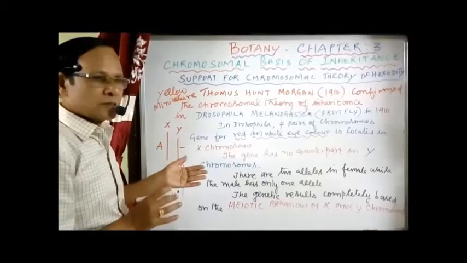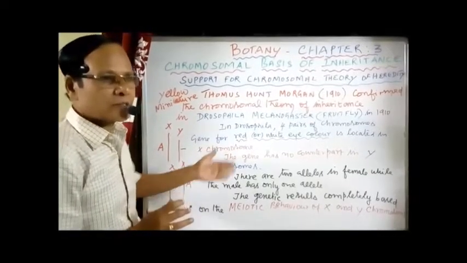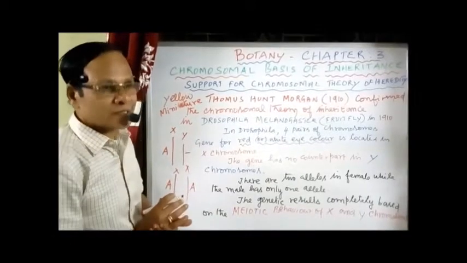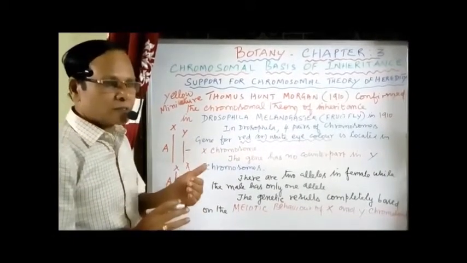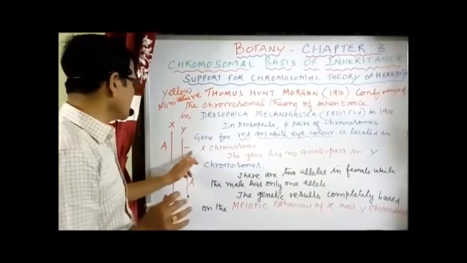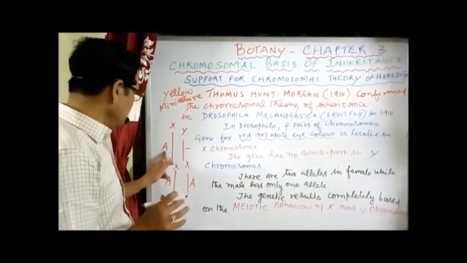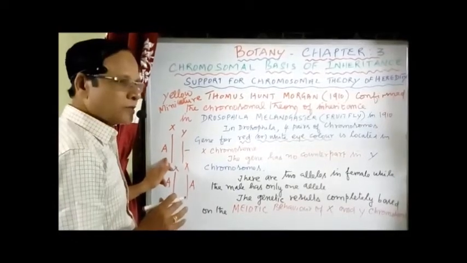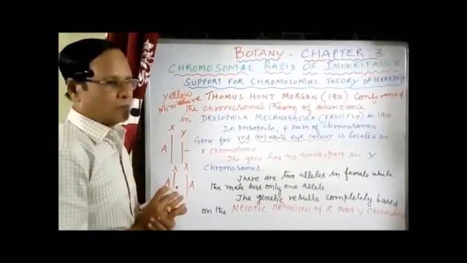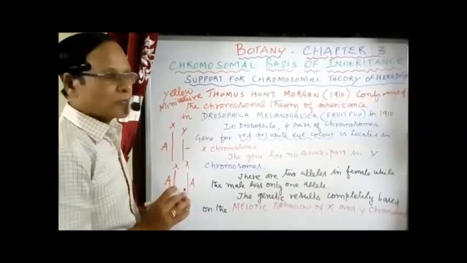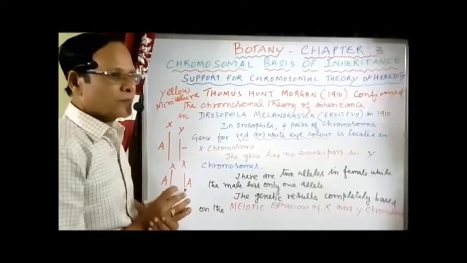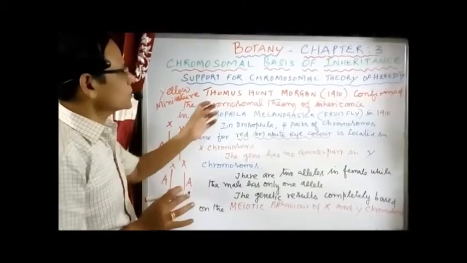Now the genes linked to the sex chromosomes is called sex linkage. The genes connected to the sex chromosome, either to X or to Y, is what is known as sex linkage. Okay, so yellow body color and miniature wing are also X-linked characters in support of what is called the chromosomal theory of inheritance.